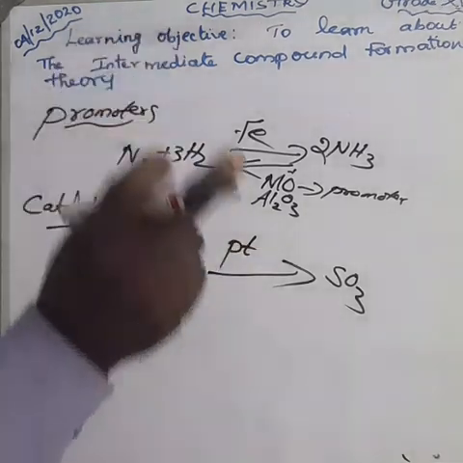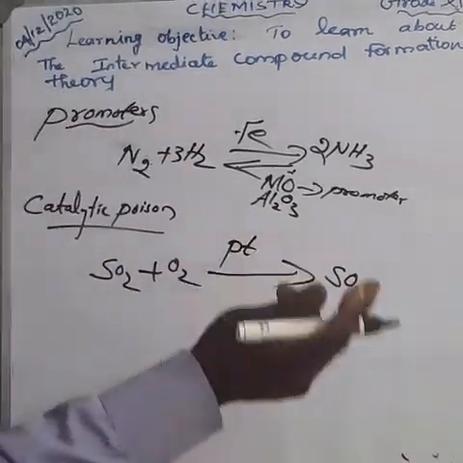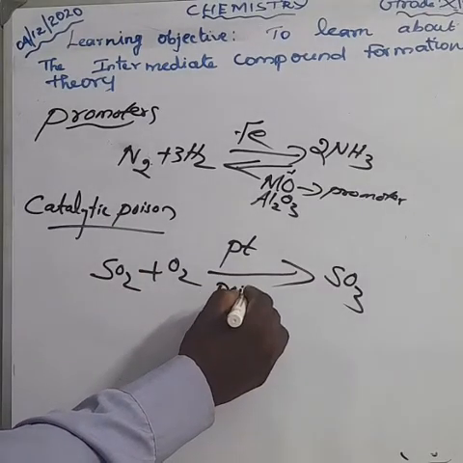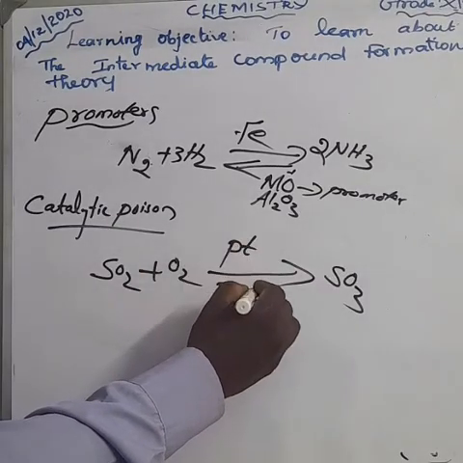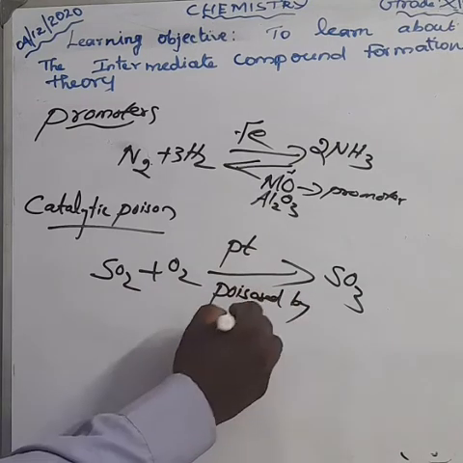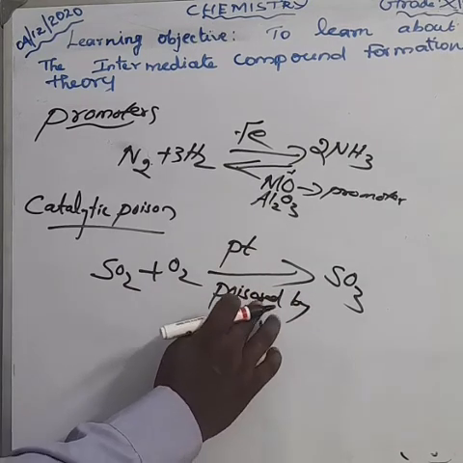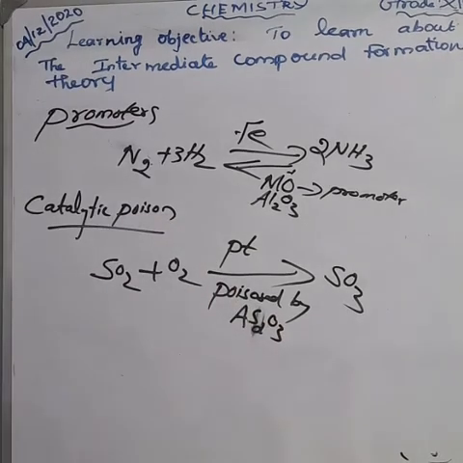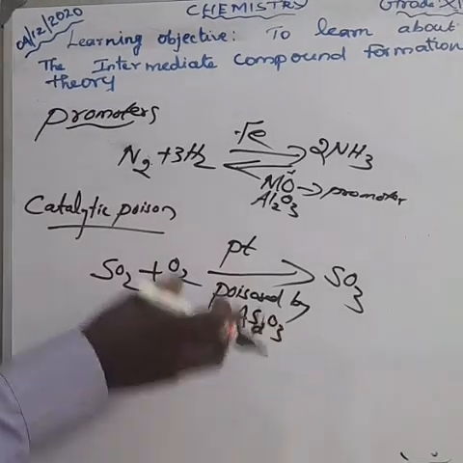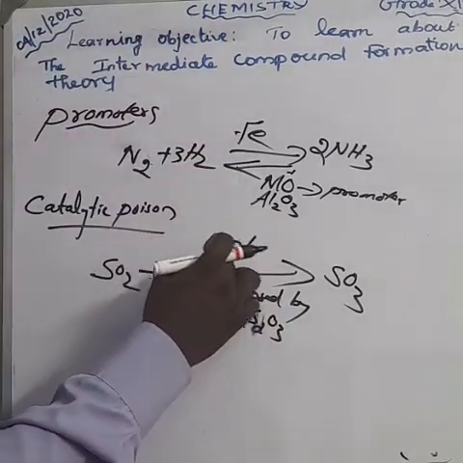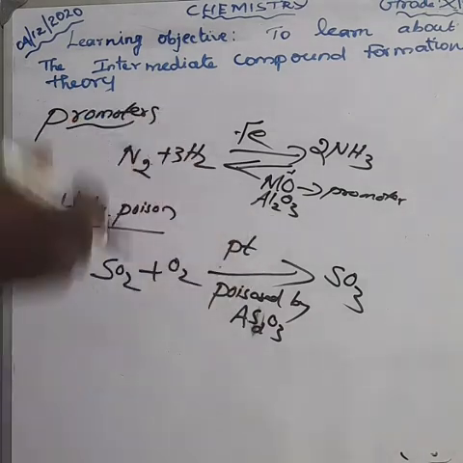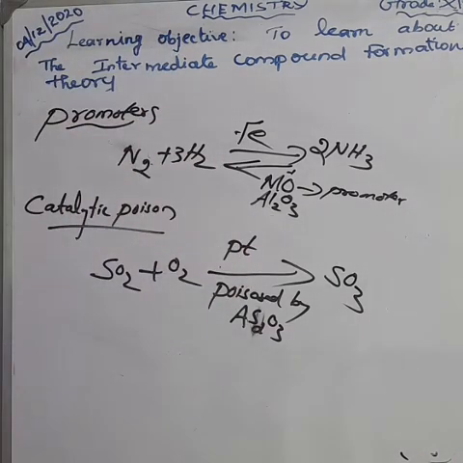Platinum is poisoned by arsenious trioxide, As2O3. When we add arsenious trioxide to this reaction, it destroys or decreases the activity of the catalyst, platinum.